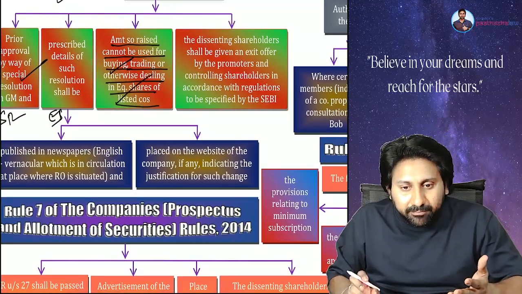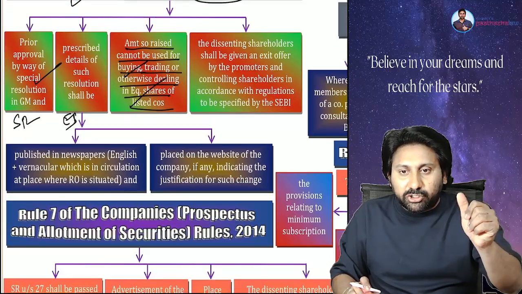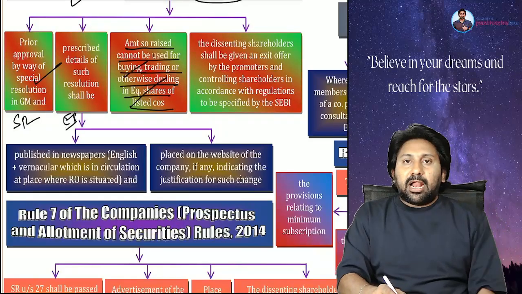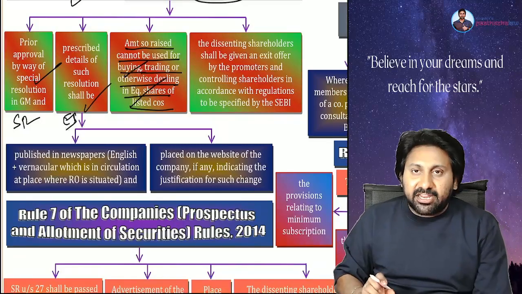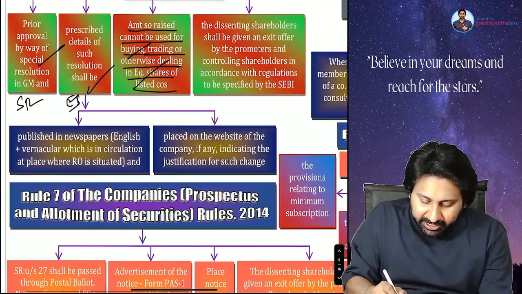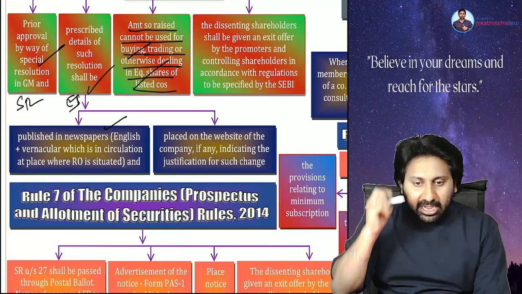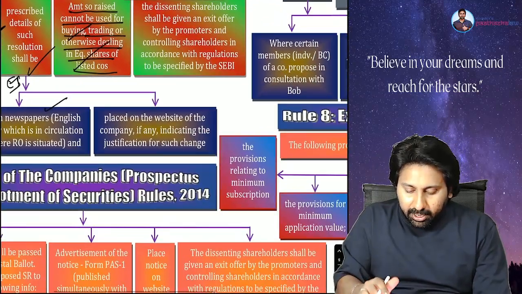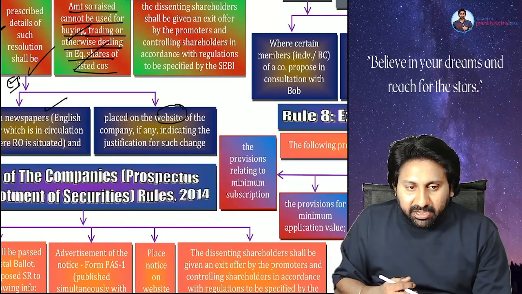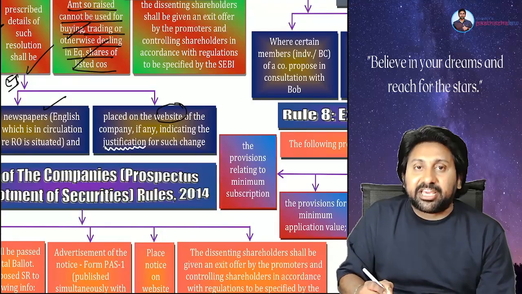Last one. Listening, everyone. First one, whose approval is required? Shareholders. Which resolution? Special resolution in a general meeting. You have to pass and take their approval and specify the details. What details? Where to place the details? Published in the newspaper. Which newspaper? One in English, another one in the local language. Again, place it on the website of the company, indicating the justification for such a change.